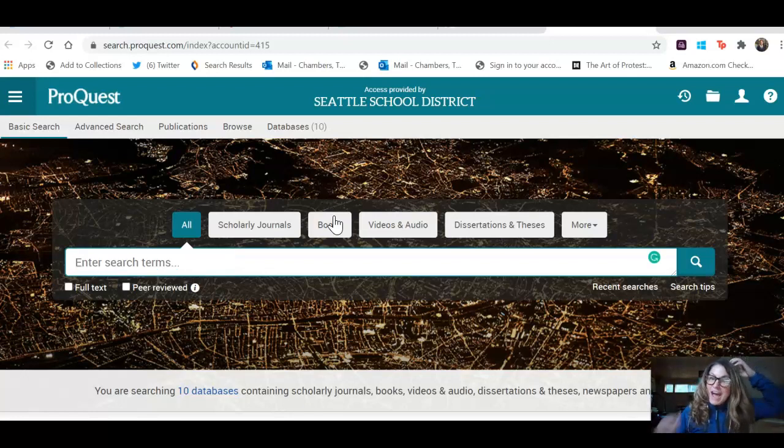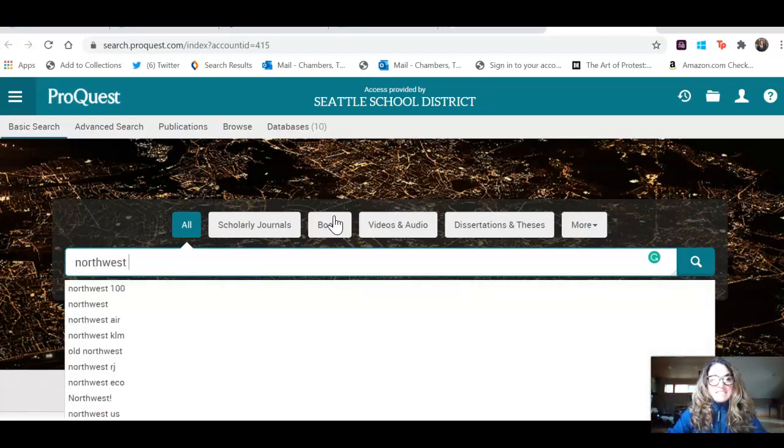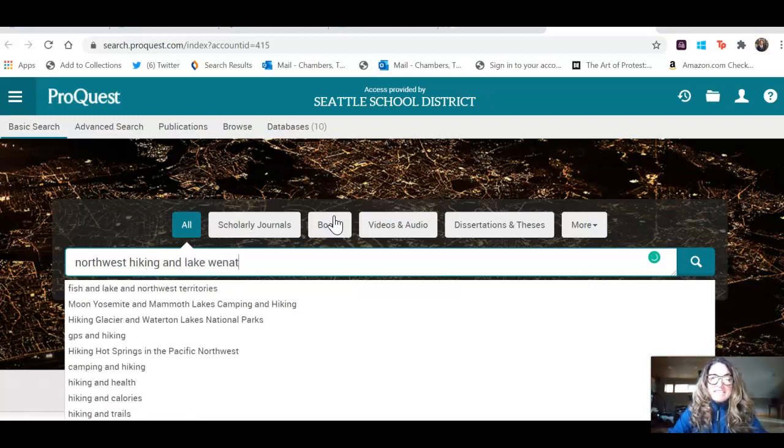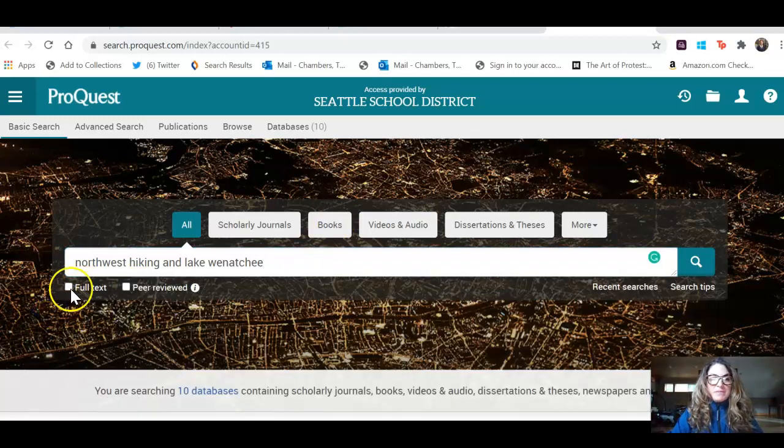Here's what you need to know. I am a big hiker. I love hiking. So I am going to put in Northwest hiking and Lake Wenatchee and see which pops up, okay? And because I am feeling like I want the full text and I want it peer reviewed, I'm going to search doing this.